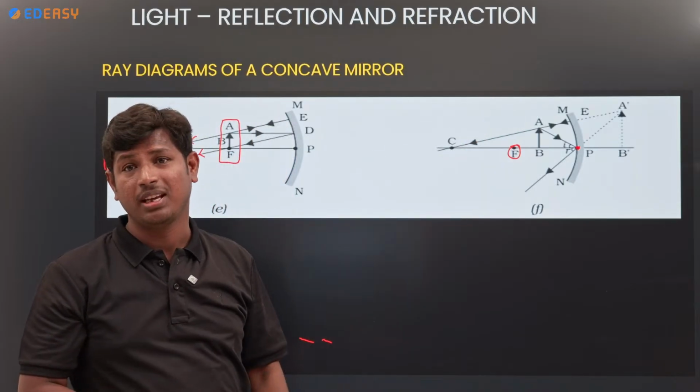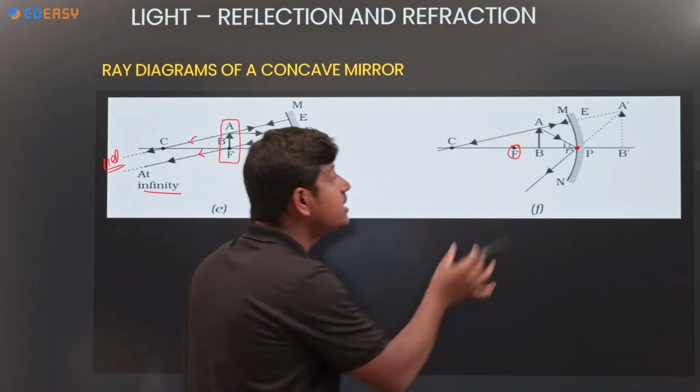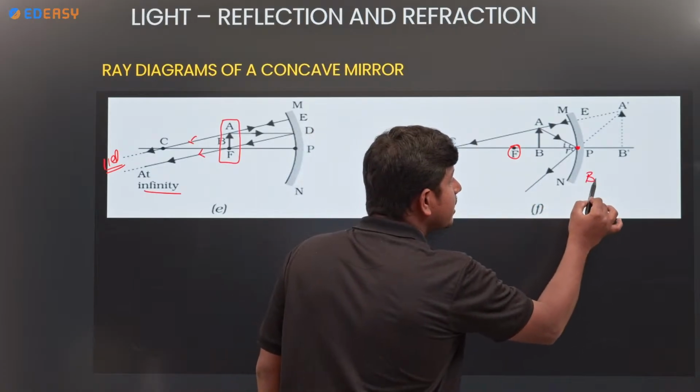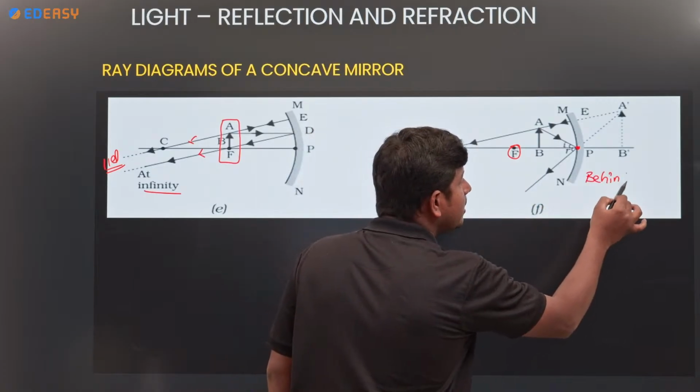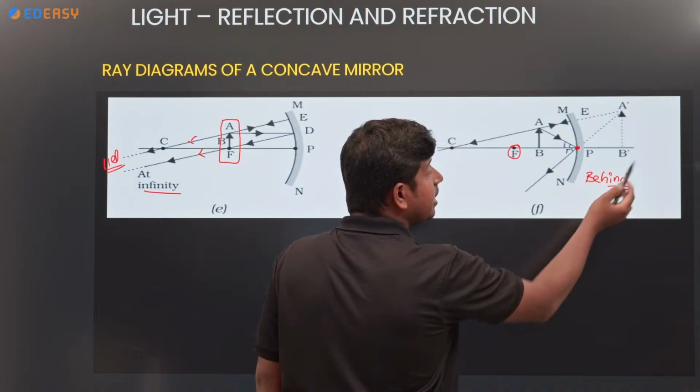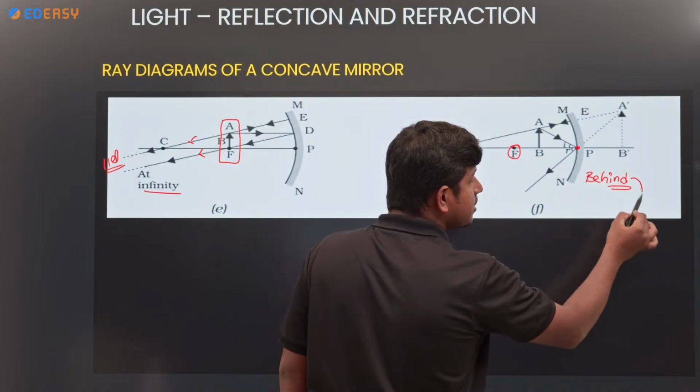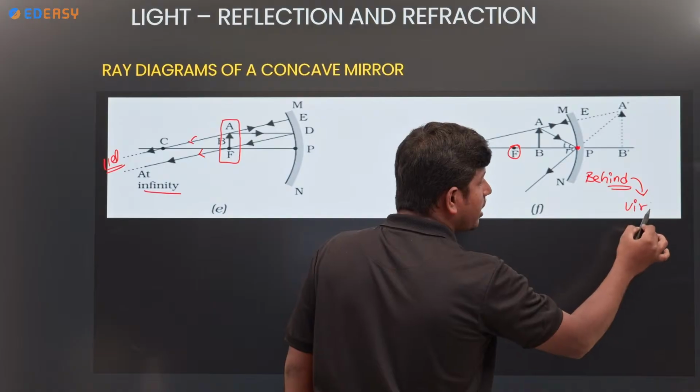Where will the image be? Behind the screen. If the object's image takes place behind the screen, what type of image is it?